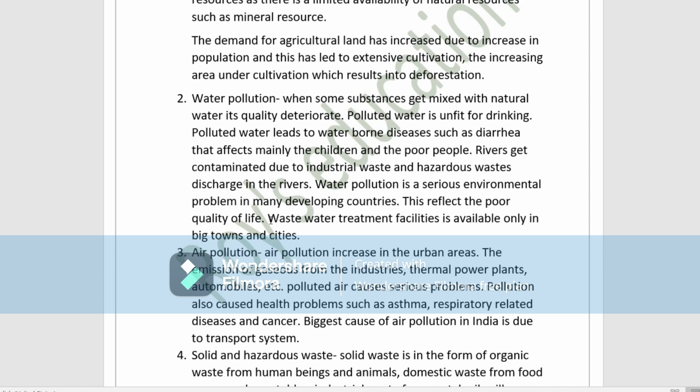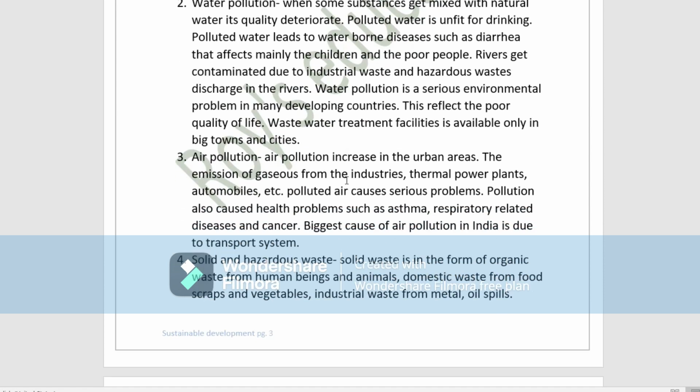This reflects the poor quality of life. Wastewater treatment is available only where? Only in the big towns and cities.